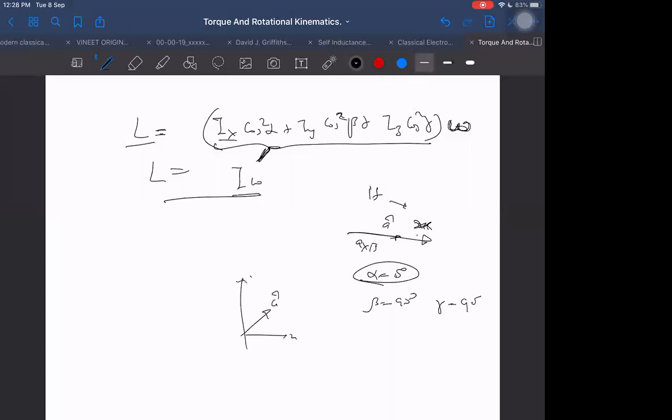This is the x-axis, this is the y-axis, this is the z-axis. You know what alpha, beta, and gamma are here? These are the direction cosines of the axis. If the unit vector lies along the x-axis, or if the body is rotating about the x-axis only, then definitely alpha will be 0, beta will be 90, gamma will be 90. Then this will become just Ix into omega if the body is rotating about the x-axis.